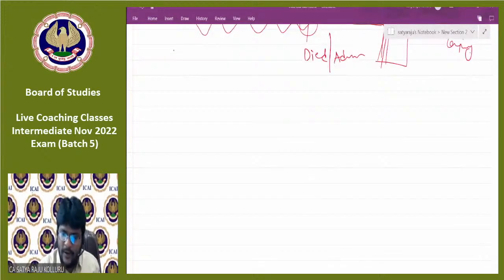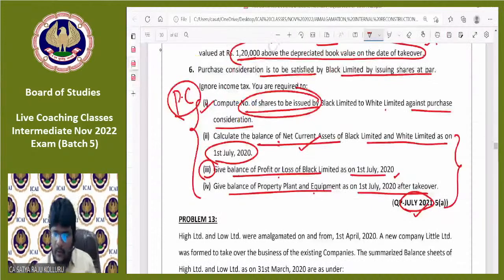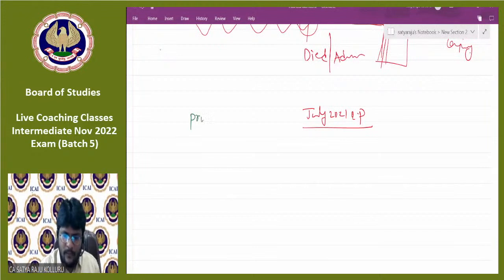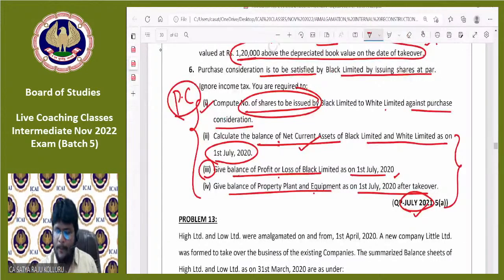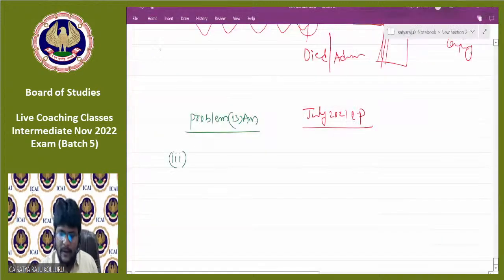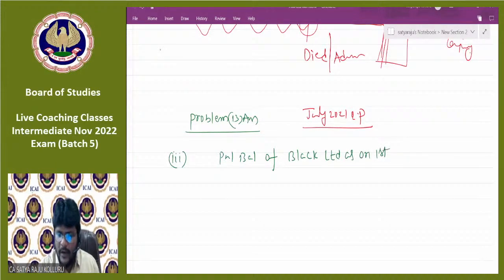Question is July 2021. July 2021 question paper. And the problem number is 13, right? Problem number is 13. So I'm starting with sub question number 3. What is the sub question number 3? Profit and loss account of Black Limited. P&L balance of Black Limited as on 1st July 2020.